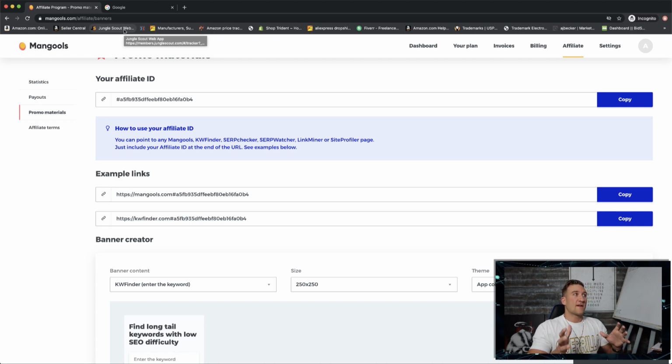I also want to make it very clear how much potential this has. If every member you have gives you $18 per month, imagine if you get 100 members, you have $1,800 per month in passive recurring revenue or commissions, profits actually, if you're not running ads or anything, that just pays you month after month. So it's an income stream that's completely passive that just keeps paying as long as your members continue to be members with Mangools.